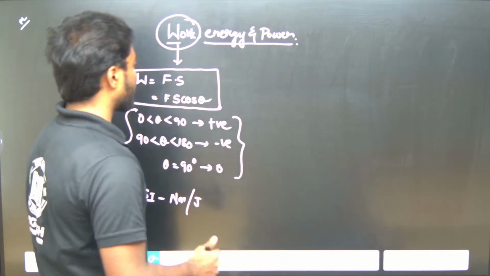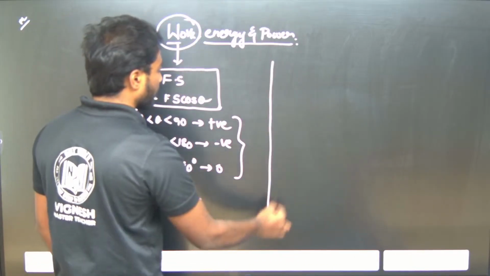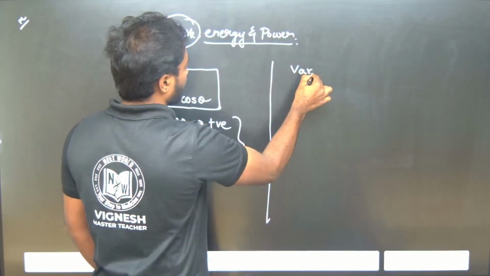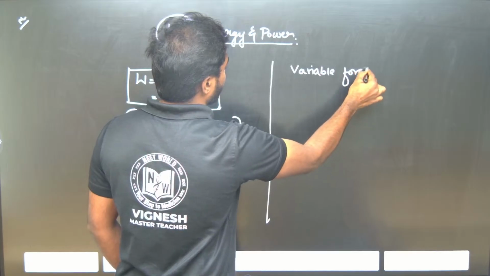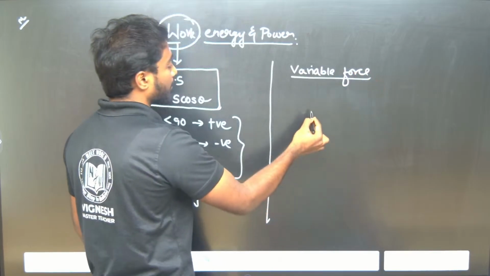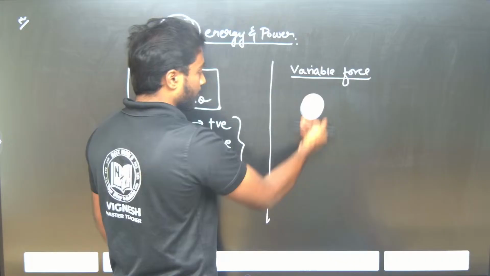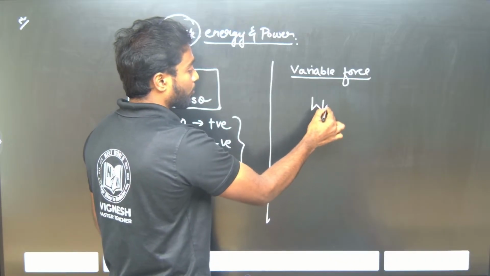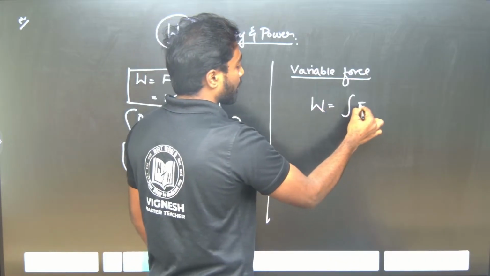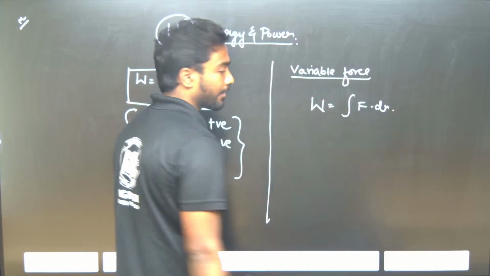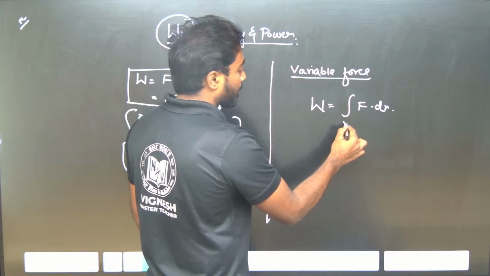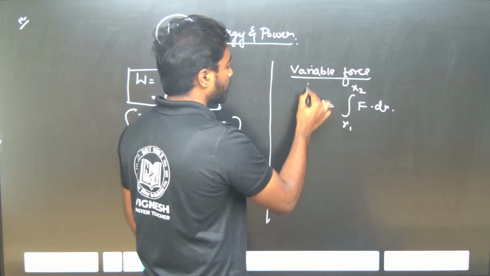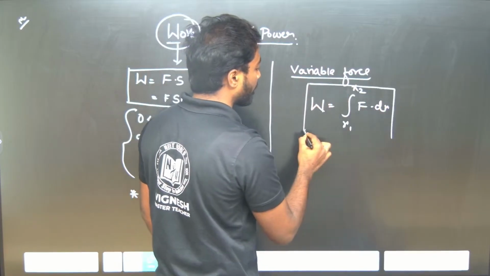Now, variable force. The formula is W is equal to the integral of F dot dx, or ds, from x1 to x2. This is the formula for the variable force.